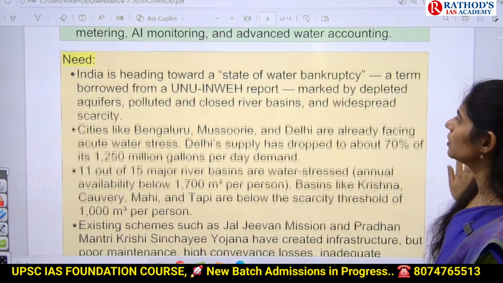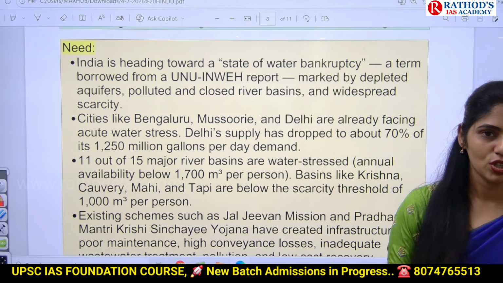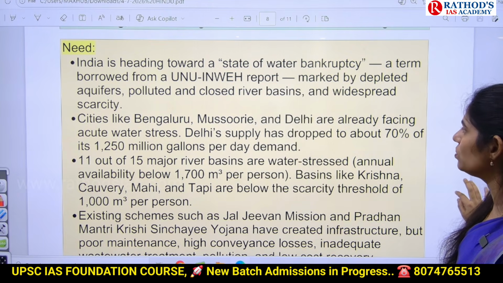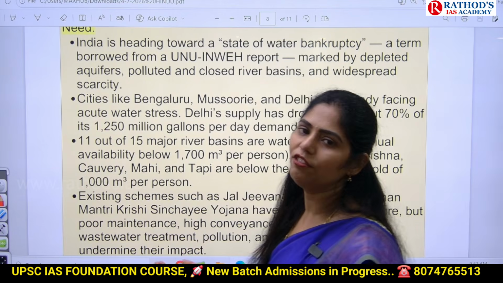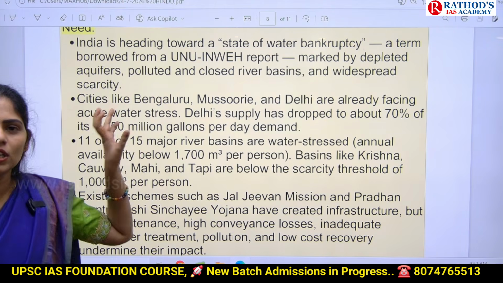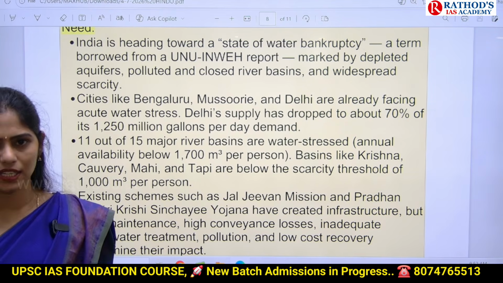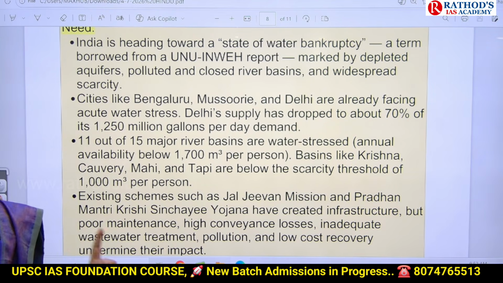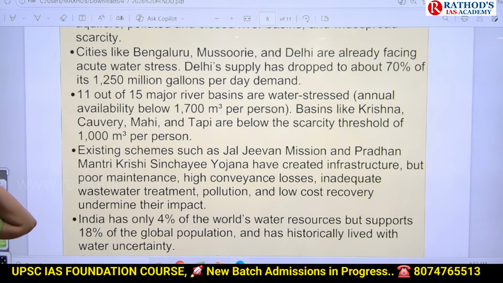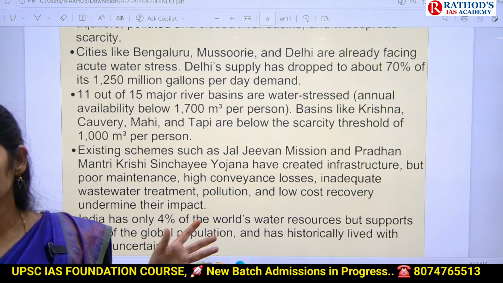Next, what is the need here? India is facing water bankruptcy. So if we want to overcome this problem, obviously we have to go for this kind of project. We have to recharge our aquifers, control the pollution of the rivers, and ensure water availability in scarce areas. In that way, we can ensure water security in our country. Cities like Bangalore, Mussoorie and Delhi are already facing acute water stress. In Delhi, water supply has been reduced by 70%. You can understand the situation the people in Delhi are in.